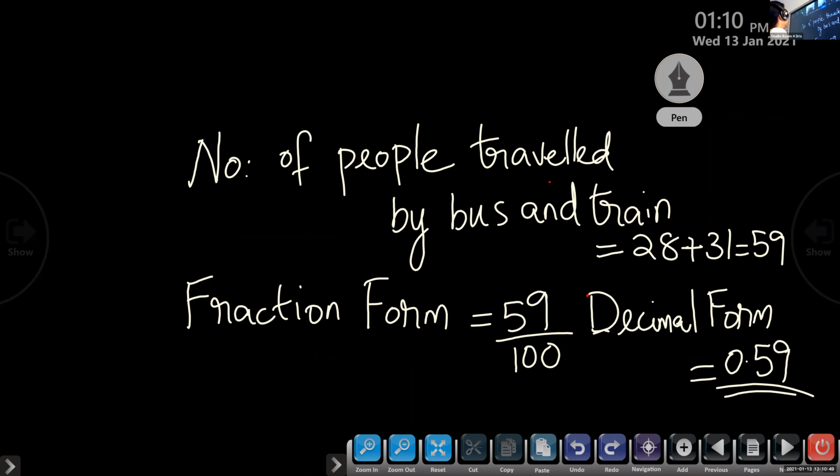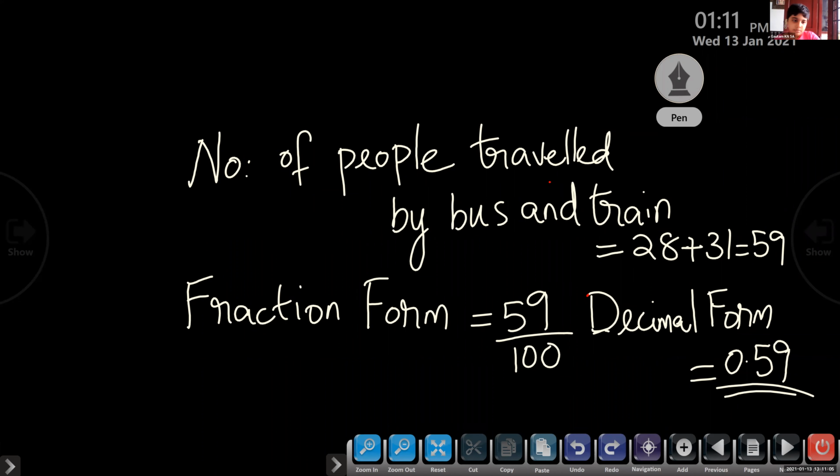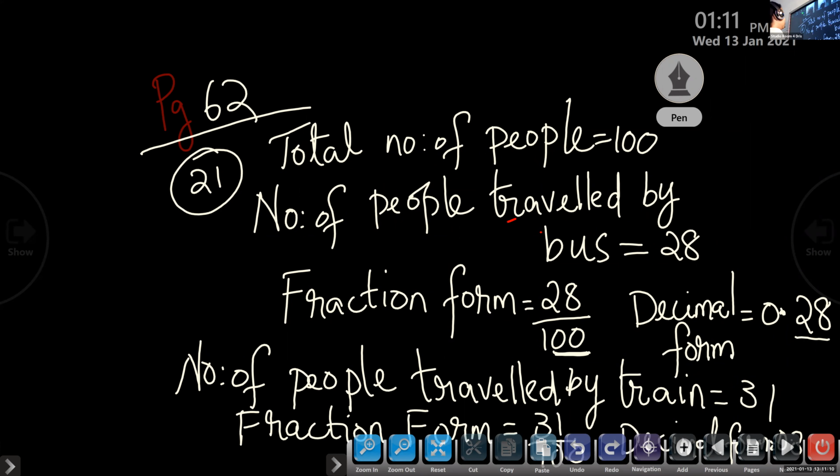So if you have place, fraction form and decimal form from the beginning, total number of people and number of people traveled by bus and all, you can make it in one line, two sentences. So children, here how we started: total number of people is 100. If you want to write number of people traveled by bus in the same line, you will get one more line. Bus is 28 people. Fraction form is 28 by total number, 100.